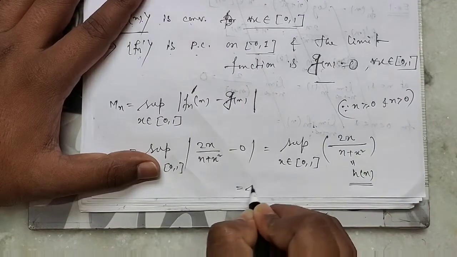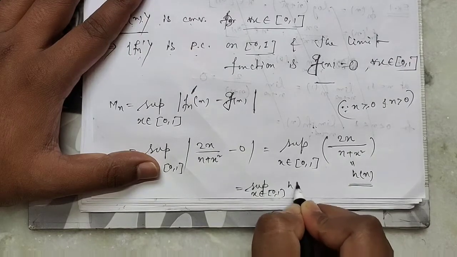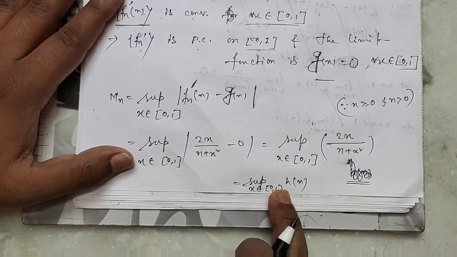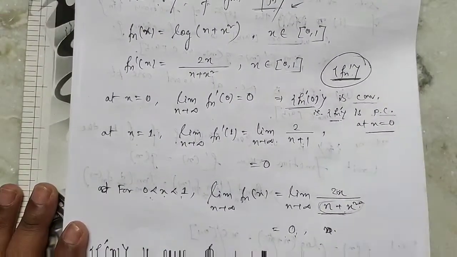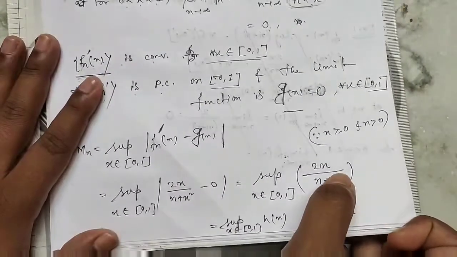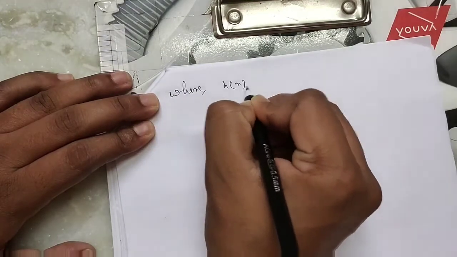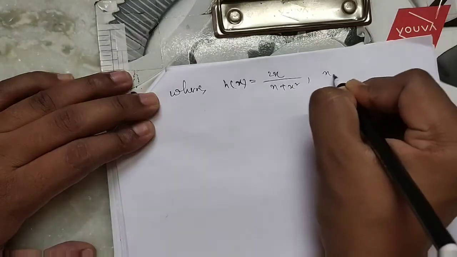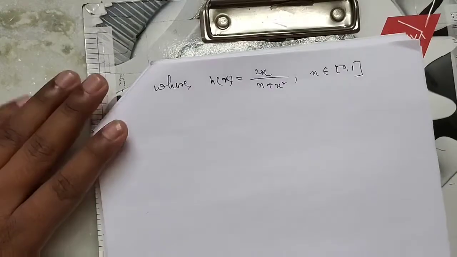We take this function as h(x), that is, Mn is equal to supremum of x belongs to [0,1] of h(x), where h(x) equal to 2x by (n plus x square), x belongs to [0,1]. Clear?